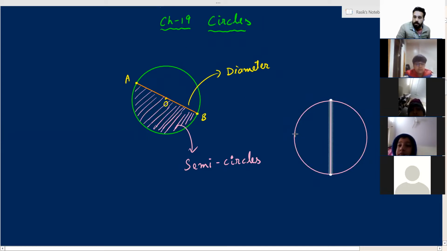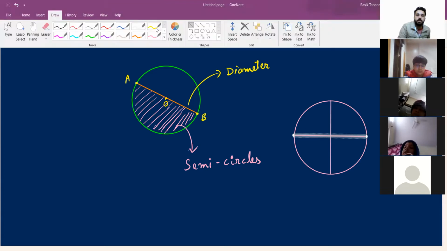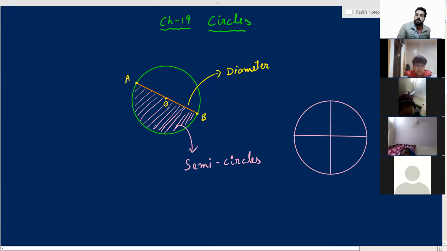If I draw another diameter perpendicular to the first diameter, then what has it done? It has divided the circle into four equal parts. Each part of this circle is known as a quadrant.